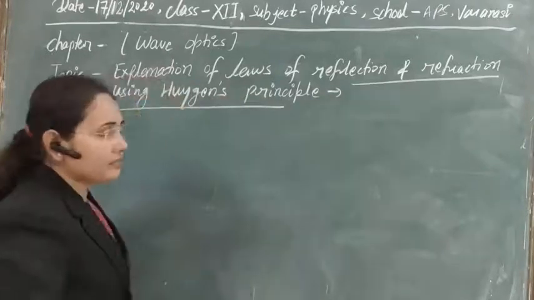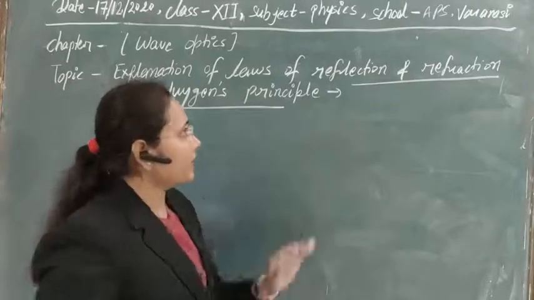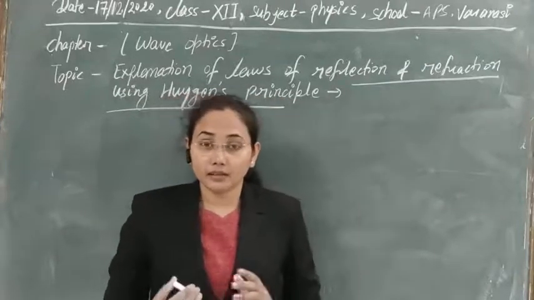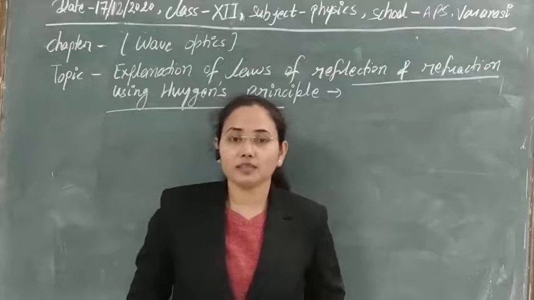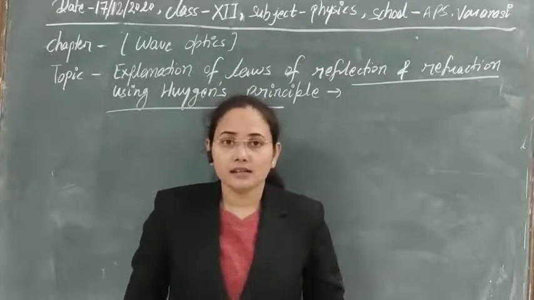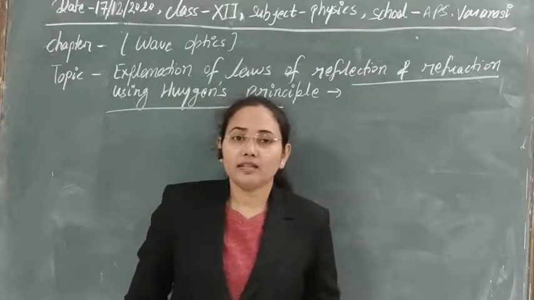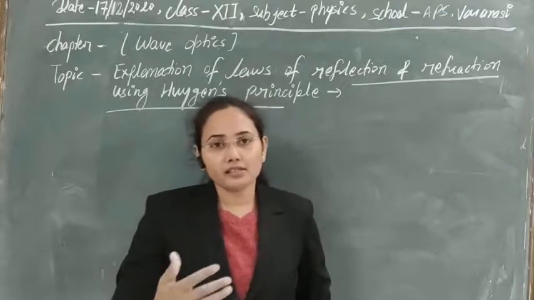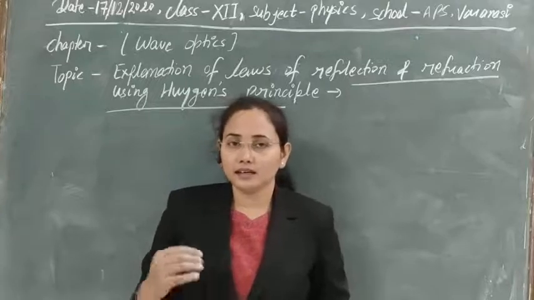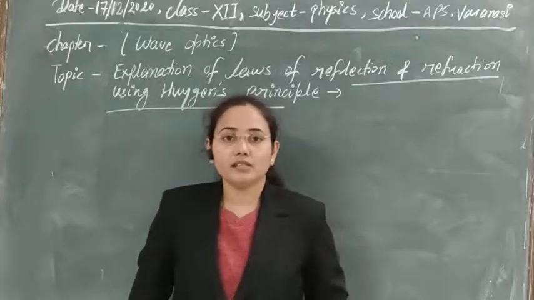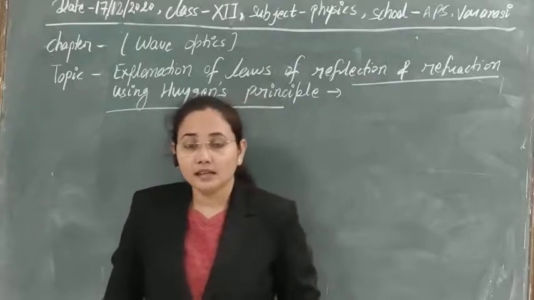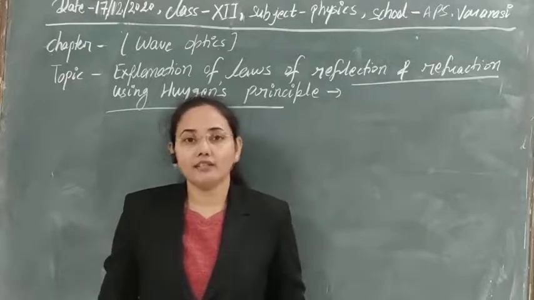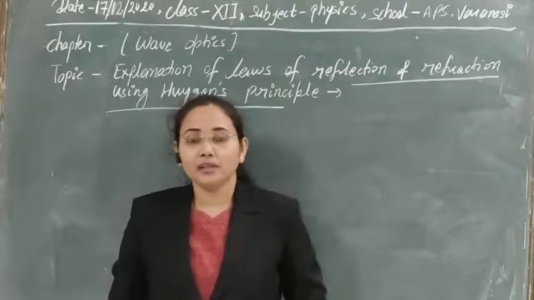For the wave picture we have to use the Huygens principle, because Huygens has given a theory for the wave picture of electromagnetic radiation. Whenever light is traveling in all directions, all the points that are in the same phase, or at which the light reaches at the same time, if you see the locus of them, that creates a wave front, and all the points on that wave front again act as fresh sources.